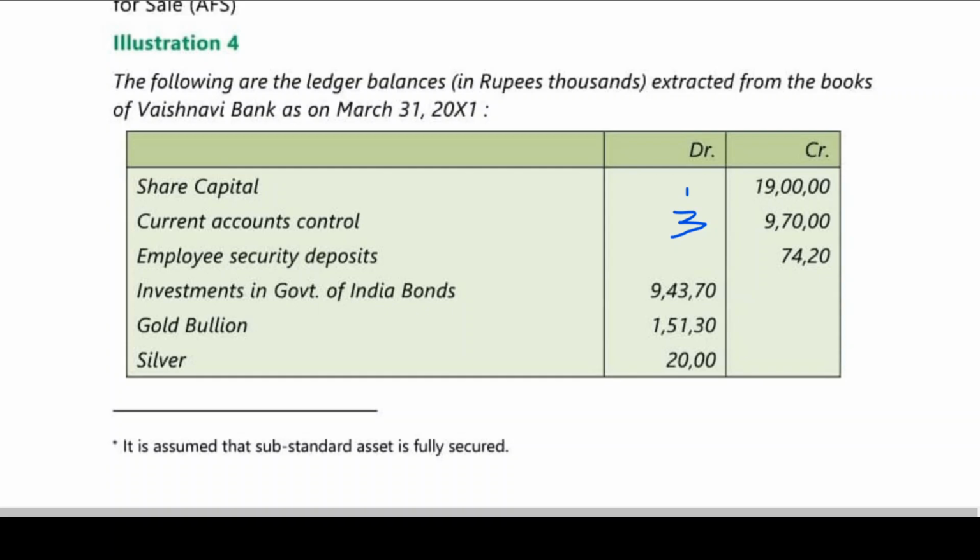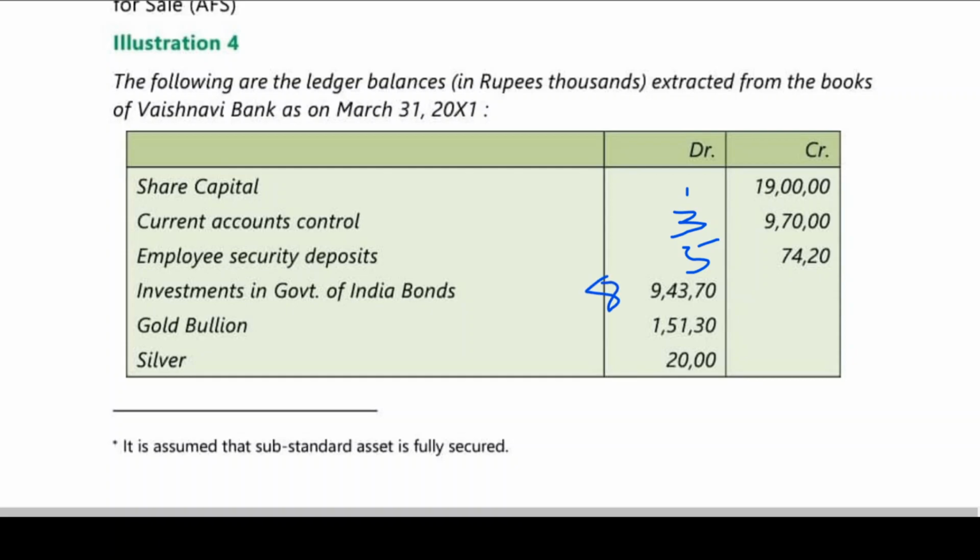So employee security deposits we are having. It's nothing but other liabilities and borrowings. Employee security deposit is another liability: whatever security the employees put with the bank, depending upon their nature of work, that amount is to be paid. It will be taken as schedule 5. Okay. Investments in government bonds.